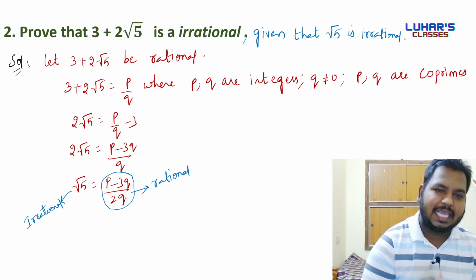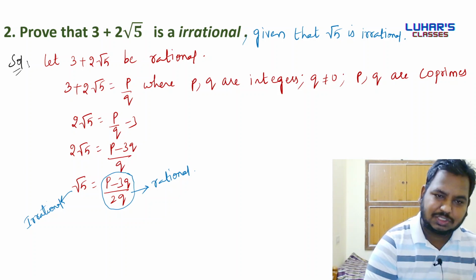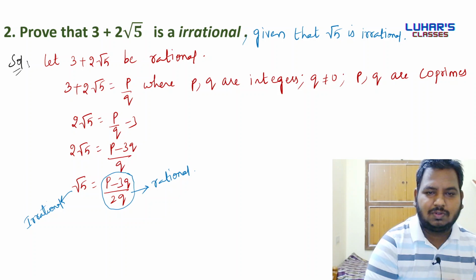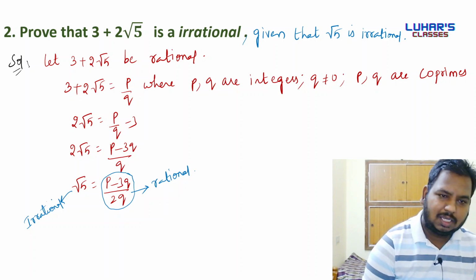Did you get me? In the left hand side I have irrational, in the right hand side I have rational. Is it possible to have irrational equal to rational? It is not possible. We cannot say rational is equal to irrational. Okay, so this thing we will write.